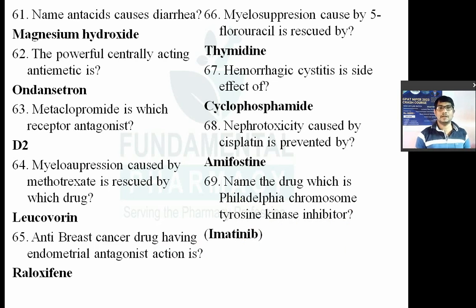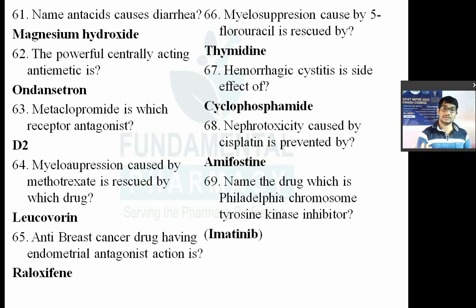So it will bind to the tyrosine kinase and inhibit it, preventing the further phosphorylation of various proteins. And there is a suppression of formation of more cells. So that's how imatinib is a Philadelphia chromosome tyrosine kinase inhibitor. Now we'll see the next question.